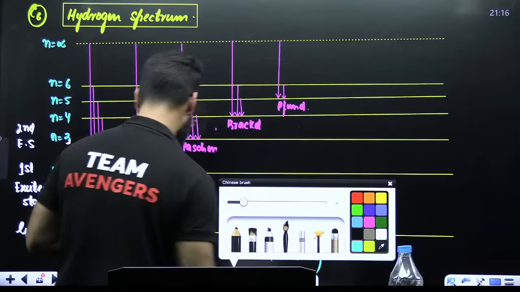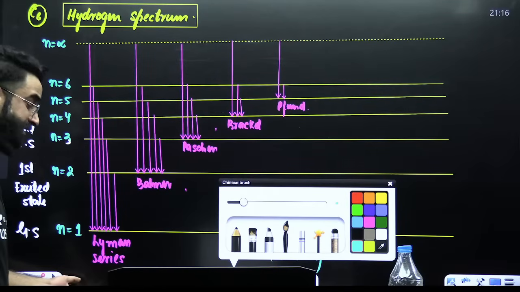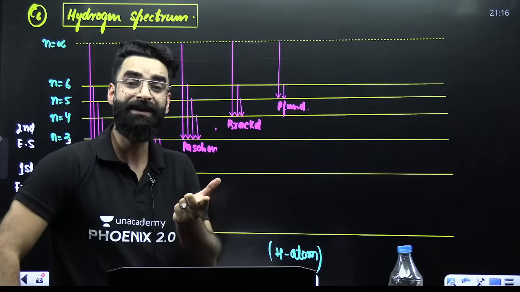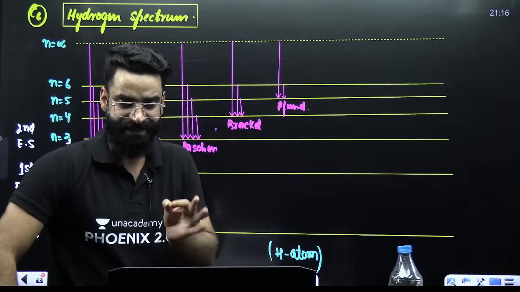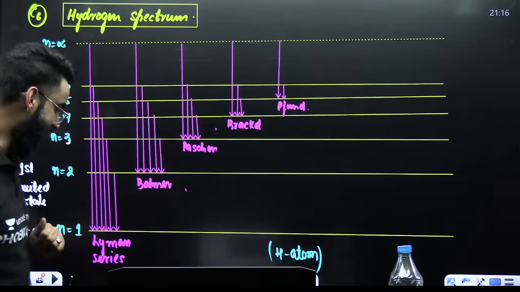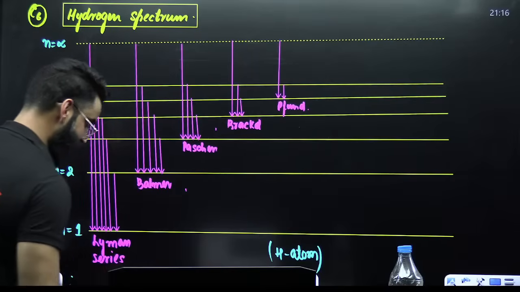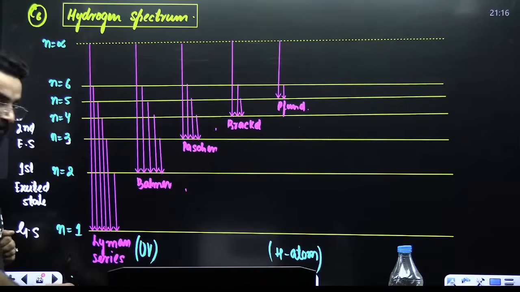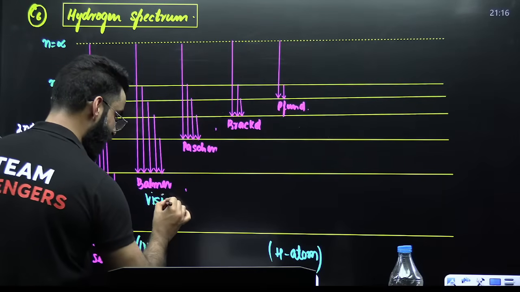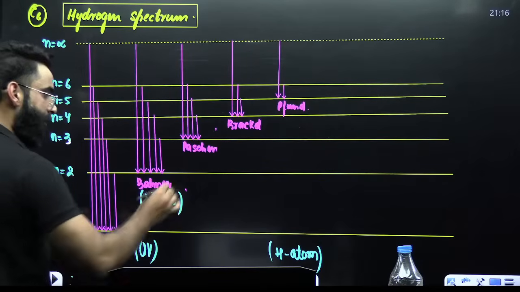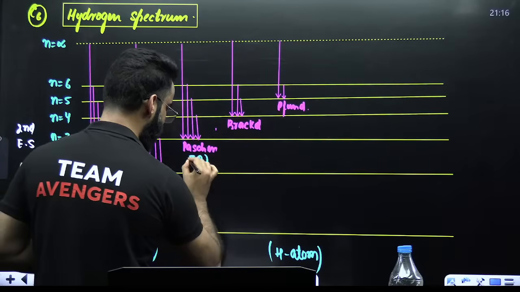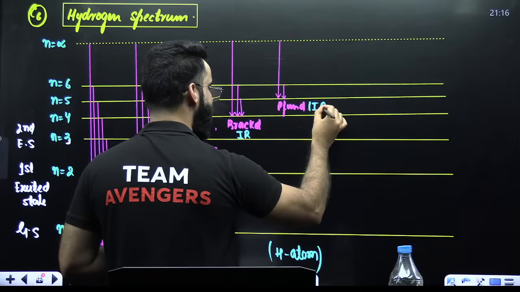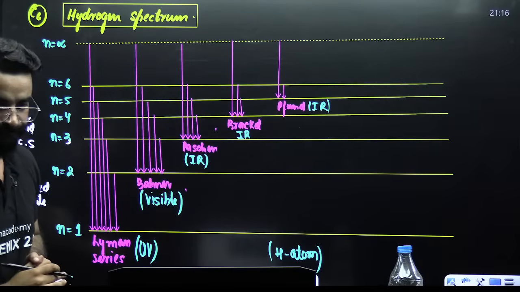Now, my dear students, the first question that's asked: Lyman series falls in which region? Ultraviolet, visible, infrared? Let me tell you, the Lyman series falls in the ultraviolet region, UV. Balmer falls in the visible region, or you can say visible spectrum. Paschen falls in infrared. Brackett again falls in infrared. Pfund again falls in infrared. This is the first question that will be asked, memory based.